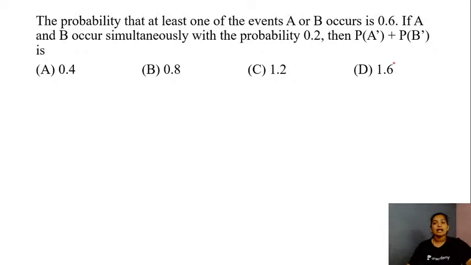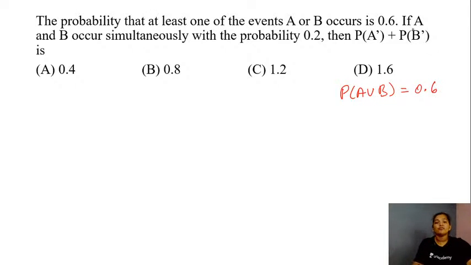The probability that at least one of the events A or B occurs is 0.6. If A and B occur simultaneously with the probability of 0.2, then the probability of A complement plus the probability of B complement is equal to which of the following options? So first of all, you are given the probability that at least one of the events A or B occurs. That is the value for probability of your event A or B, and this is equal to 0.6.